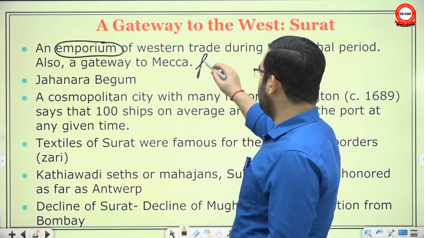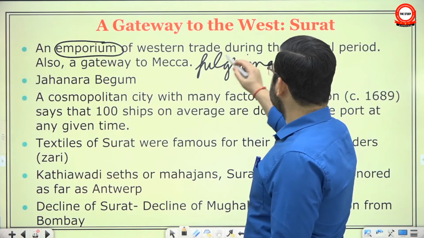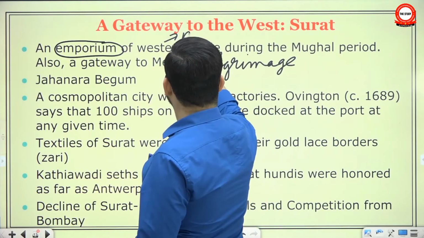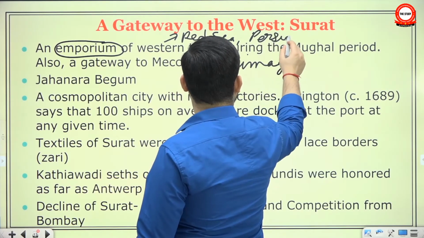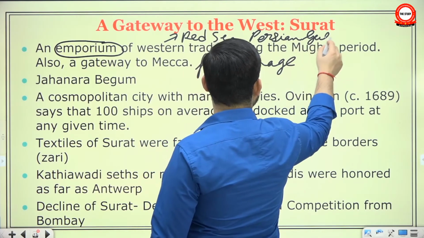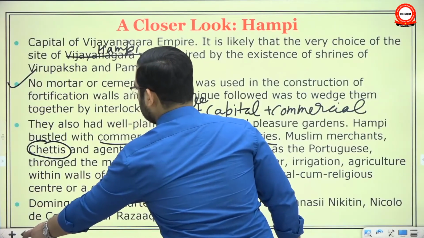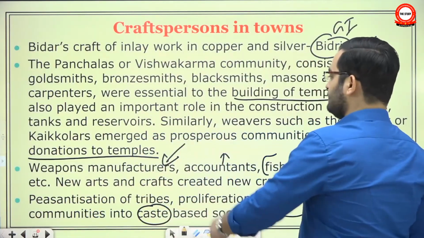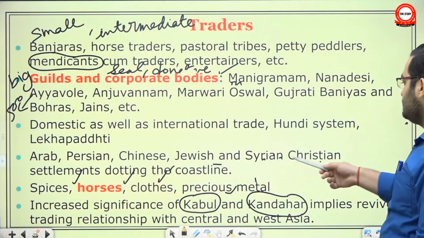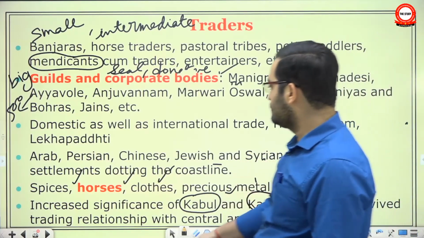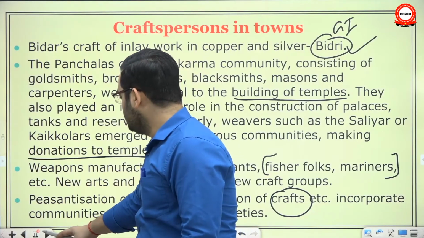So a lot of pilgrimage happened from Surat. And the trade with the west means the Red Sea area and the Persian Gulf, both places. With both places they would have trading relations. So obviously, even in the last slide we had talked about Arab, Persian, Chinese, Jewish and Syrian Christian settlements dotting the coastline. Therefore certainly some of them would be here at Surat, especially the Arabs and Persians.